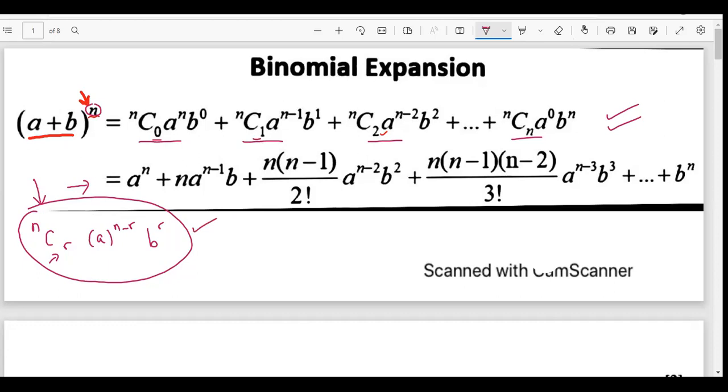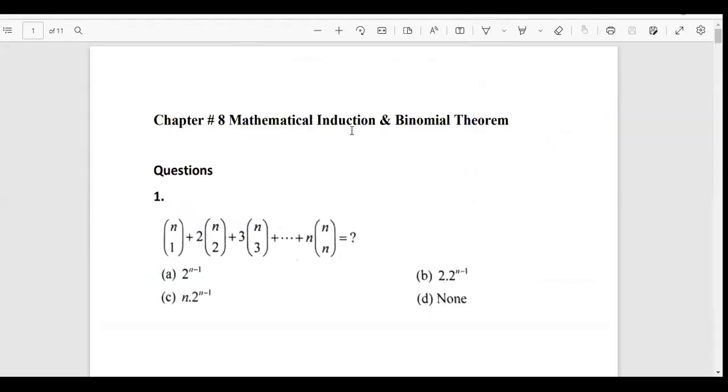Any confusions, any doubts so far, anything that you are not able to understand, please confirm. Yes, please be honest with yourselves and then tell me. Okay, all right, very good, perfect, thank you. It is clear.